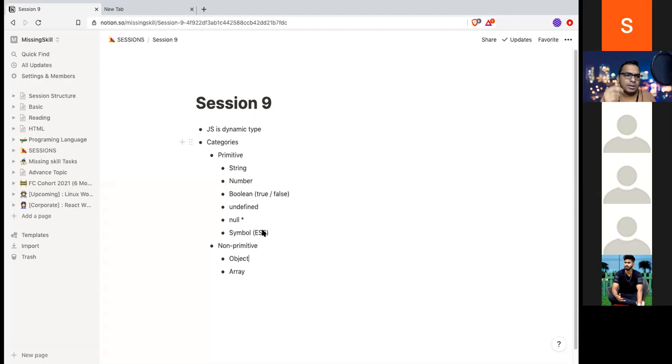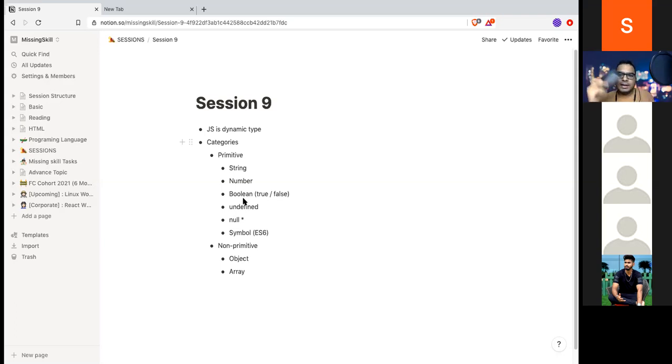Let me relate this to real life. Let's say I have static type variables. If I take this pen, there is a cap, right? This cap is designed for this pen. I cannot add another pen to this cap. So this is kind of statically typed. This is only designed for this pen.